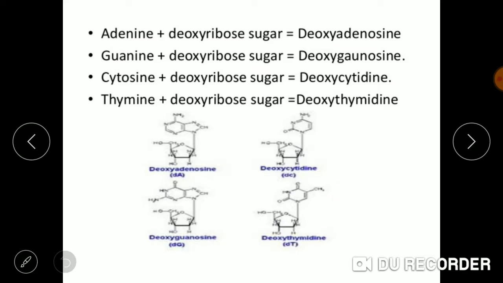Adenine plus deoxyribose sugar forms deoxyadenosine. Guanine plus deoxyribose sugar forms deoxyguanosine. Cytosine plus deoxyribose sugar forms deoxycytidine. Thymine plus deoxyribose sugar forms deoxythymidine.